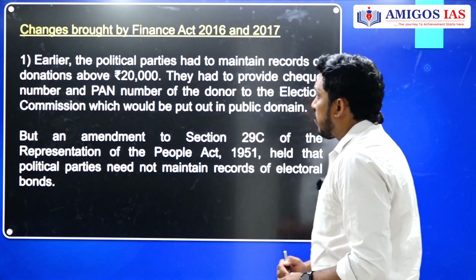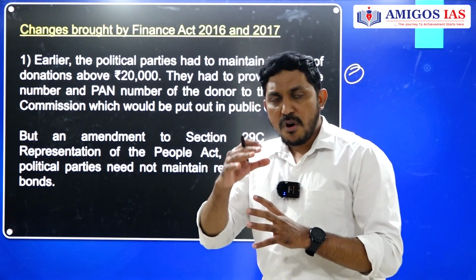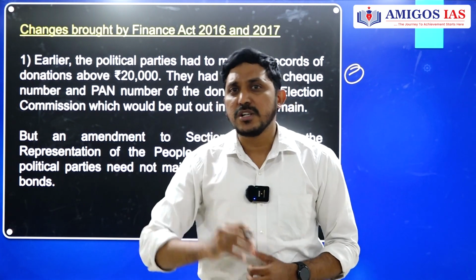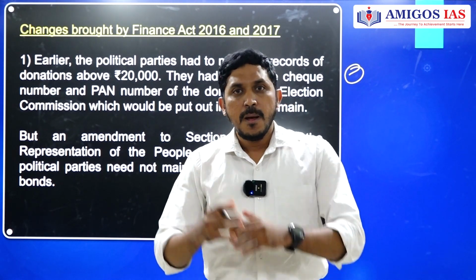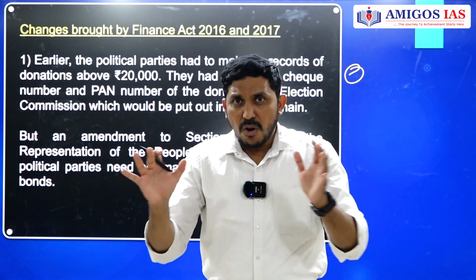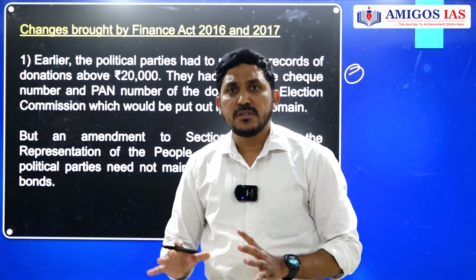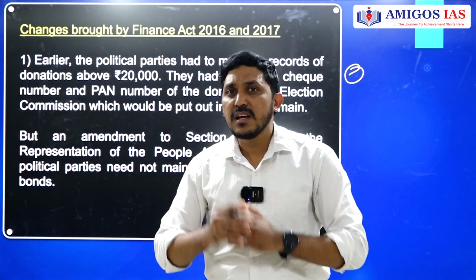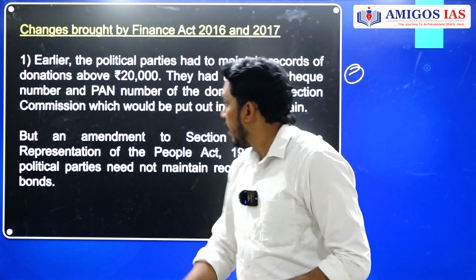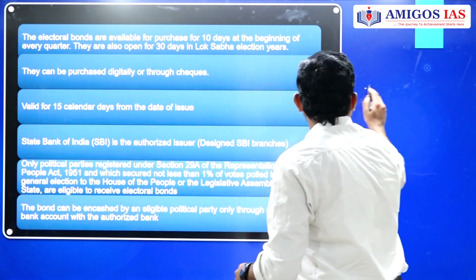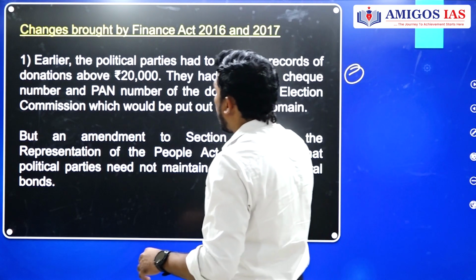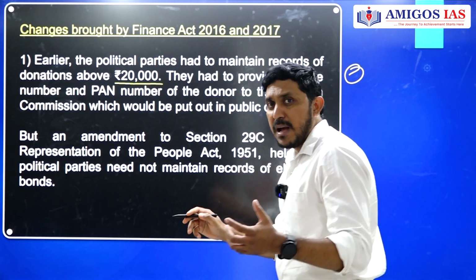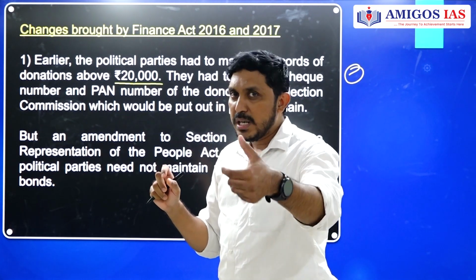First one, what changes were brought? Generally, if you want to give more than 20,000 rupees to any political party, that has to be registered in the accounts of the political party. Below 20,000 rupees, you need not give any names, or the sources can be hidden. That means if you are donating less than 20,000, it could be 19,999, there is no need to register the details of the person. So earlier political parties had to maintain records of donations above 20,000 rupees. They had to provide the cheque number and PAN number if somebody is giving more than 20,000 rupees.